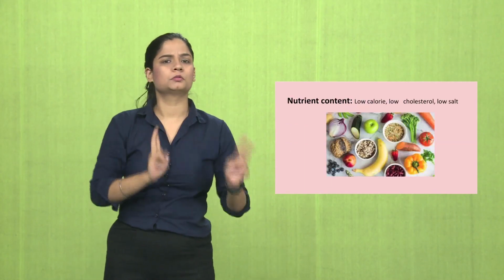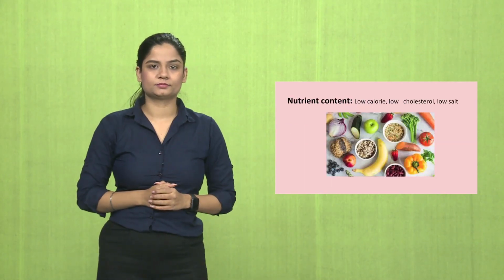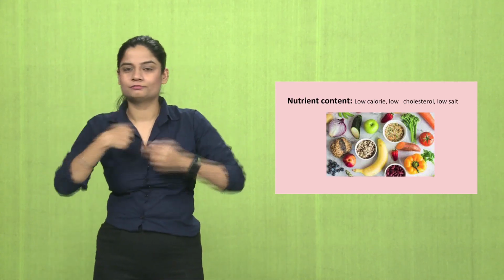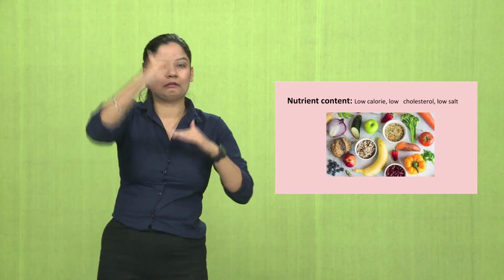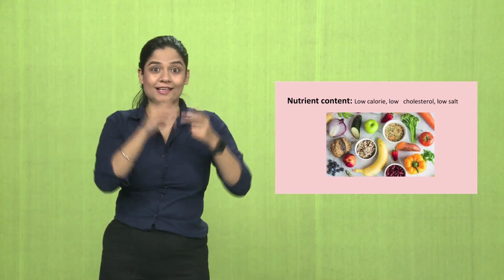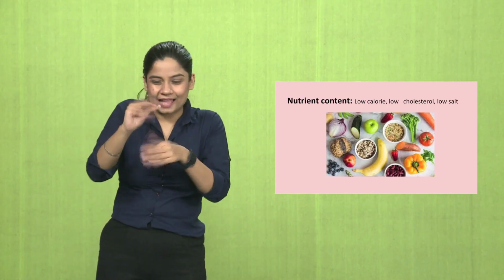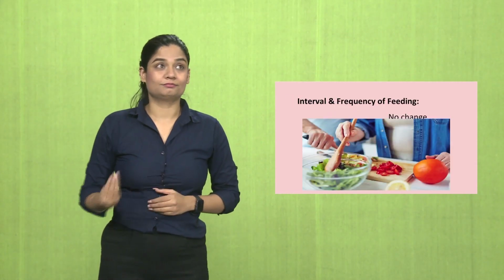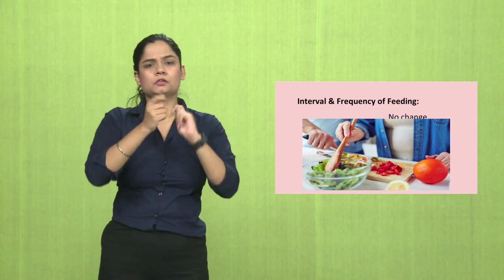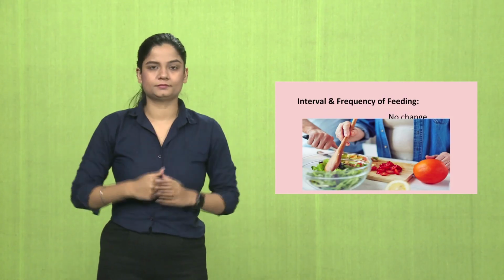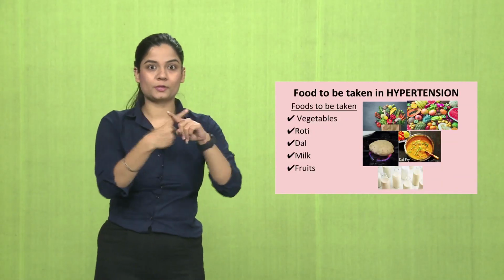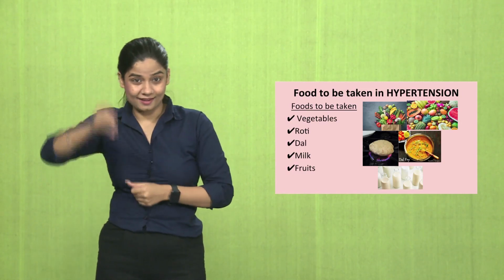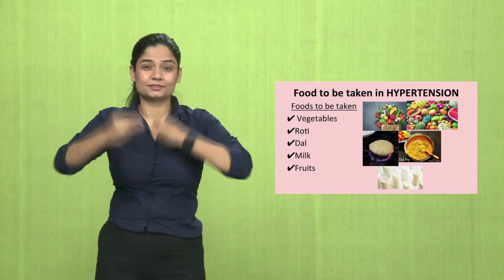No change in the diet consistency, follow the regular diet. Nutrient content for a person having hypertension: low salt, very low salt, low calories and low cholesterol. Frequency of intake, no change. You can follow the same routine. Foods that can be taken during hypertension: vegetables, roti, dal, milk and fruits. These are good.